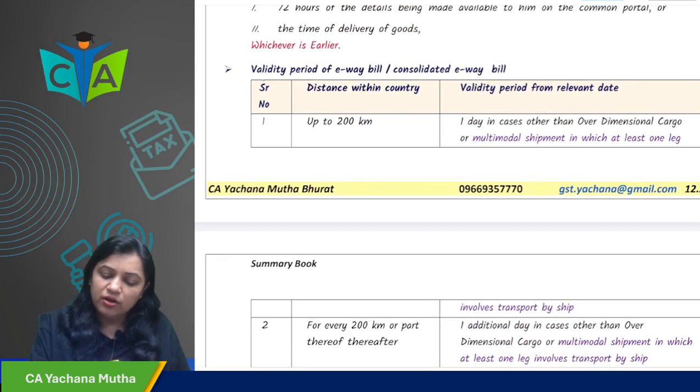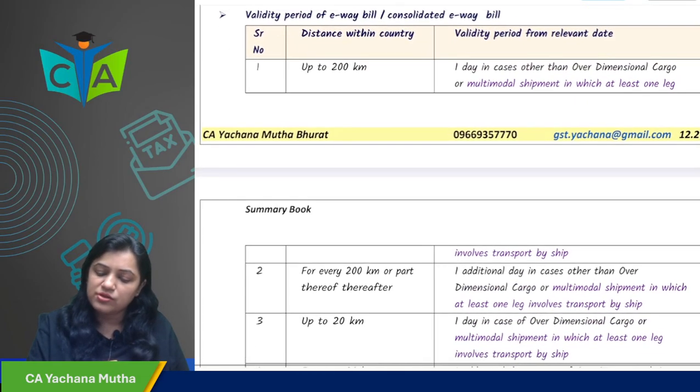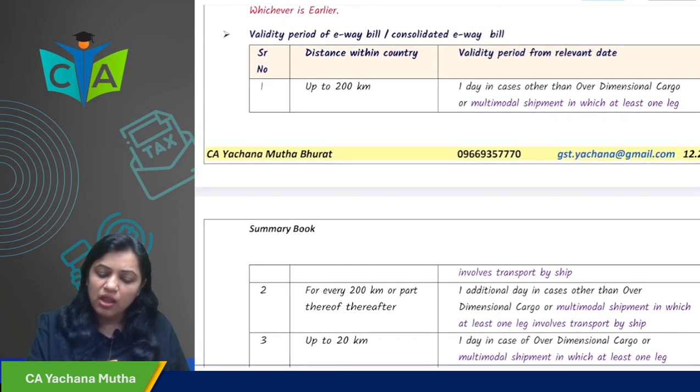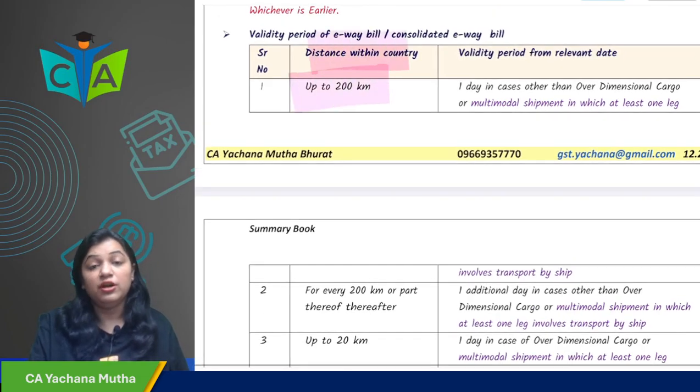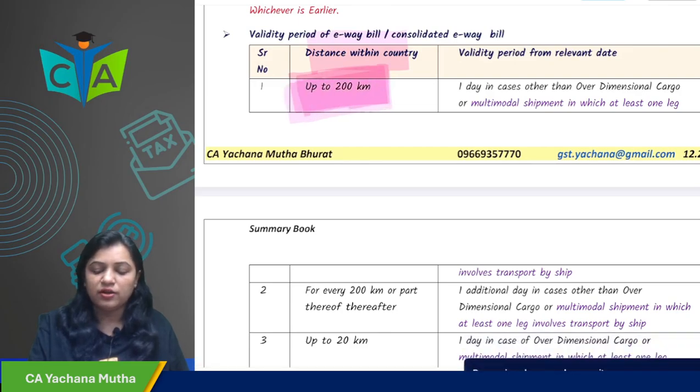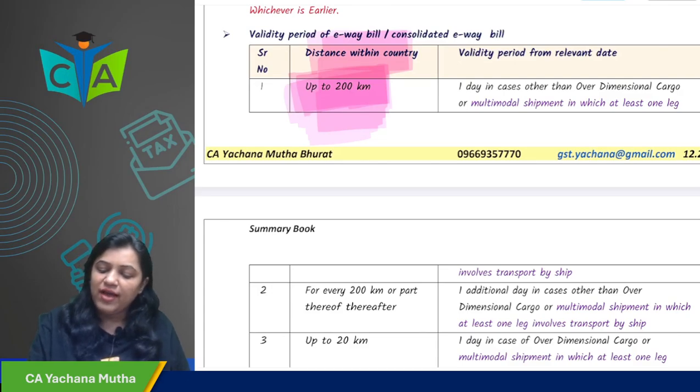Then the validity period of an e-way bill or consolidated e-way bill. What is the validity period of an e-way bill or consolidated e-way bill? It will depend upon the distance. Up to a distance of 200 kilometers within the country, the validity is 1 day.